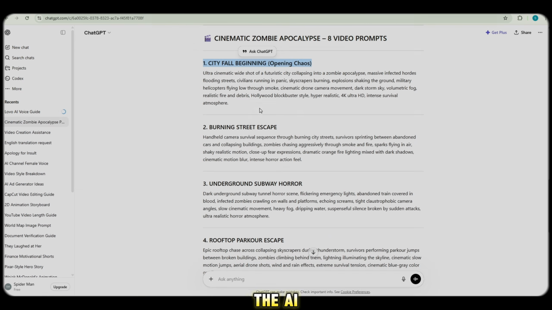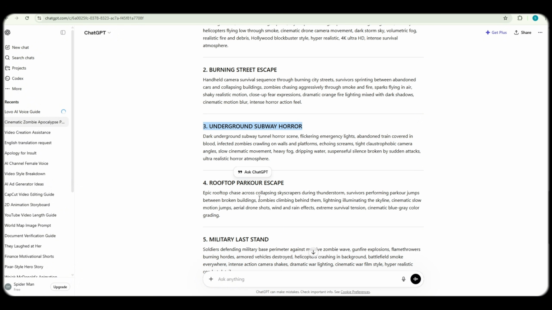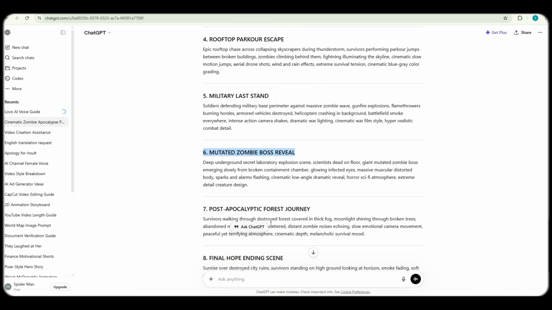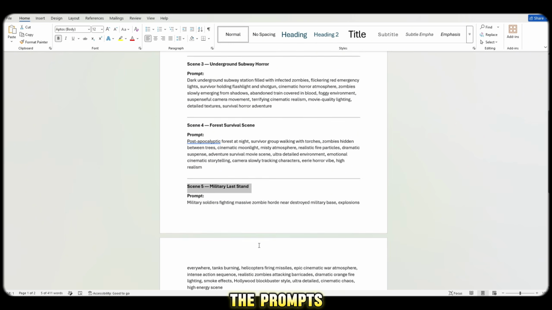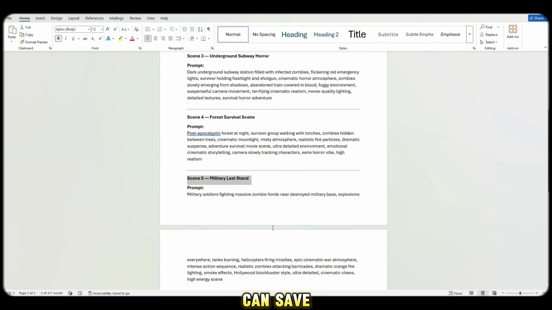As you can see, the AI immediately starts generating all the scenes automatically. And within just a few moments, all my cinematic prompts are completely ready. You can review all the scenes one by one. Every scene is highly engaging and designed to keep viewers watching till the end. After reviewing the prompts, simply copy all of them and create a separate document file where you can save every scene properly.